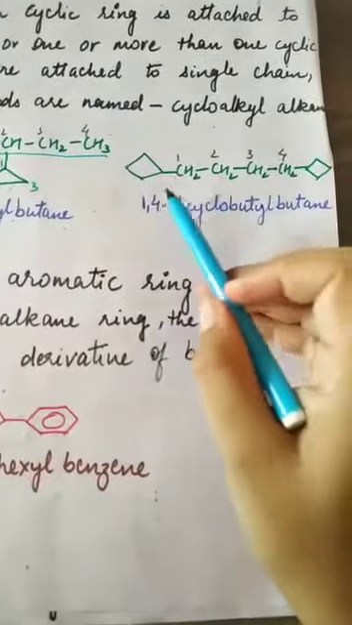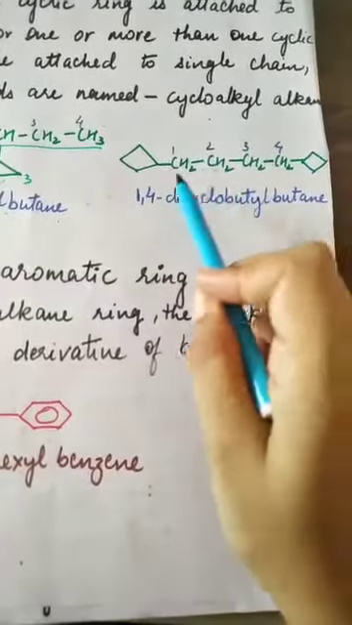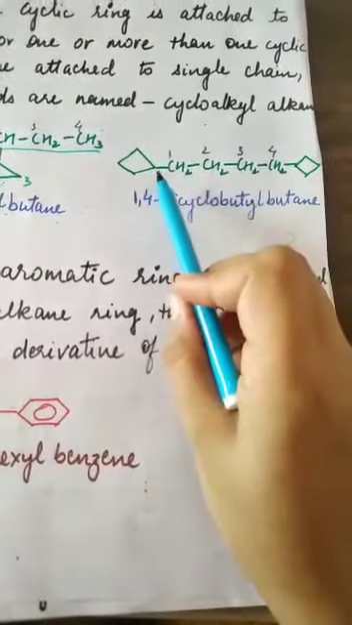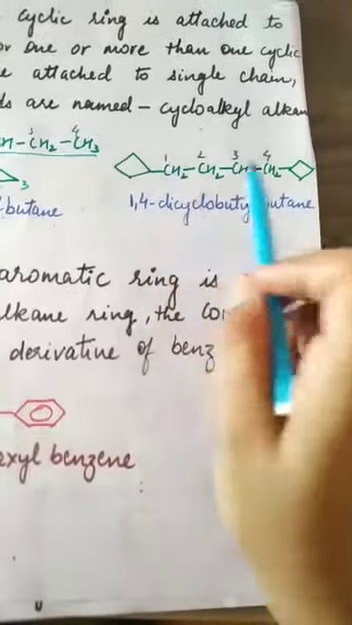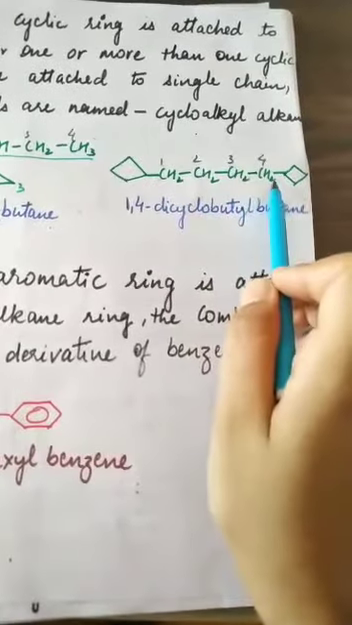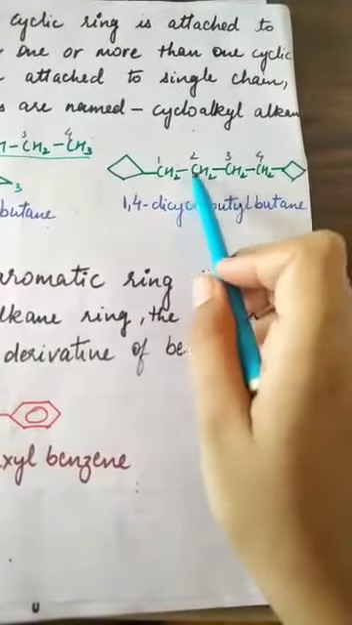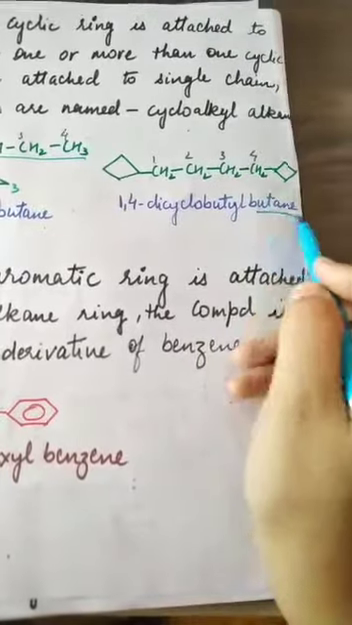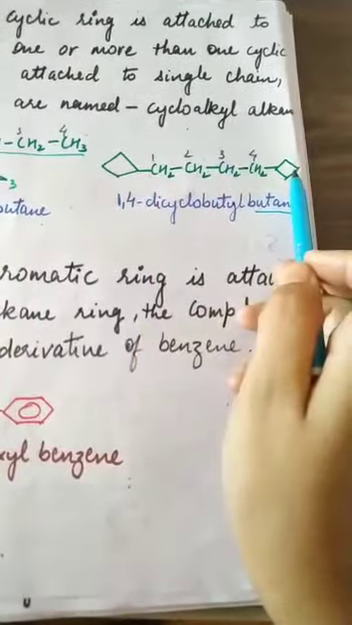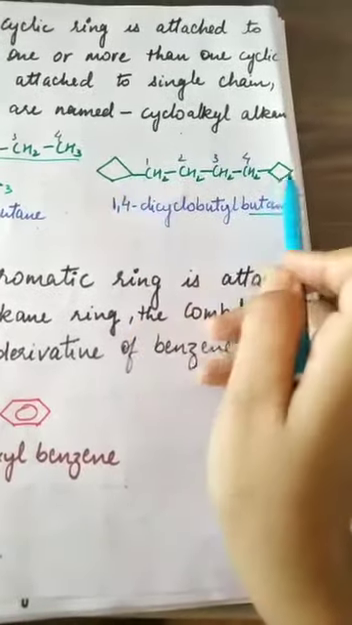Now in this example, 2 rings are there and 1 chain is there. We can number from either side, because at both positions rings are there. So we will number 1, 2, 3, 4. 4 carbons are there, so but, and single bond, so butane, right? Now at the first position and at the fourth position these rings are attached.